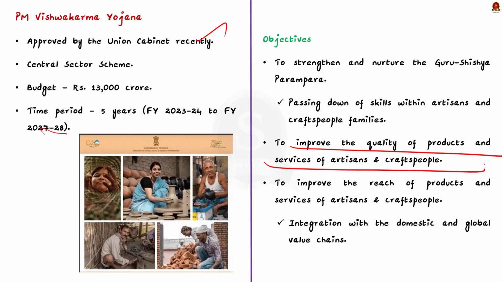The scheme also aims to improve the reach of products and services of artisans and craftspeople by integrating them with the domestic and global value chain. So these are all some of the objectives of the scheme. Now what can be done under the scheme?